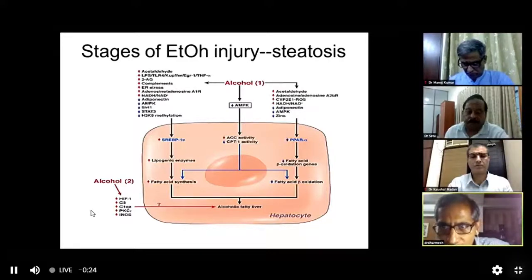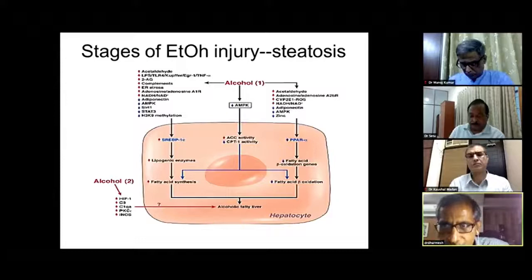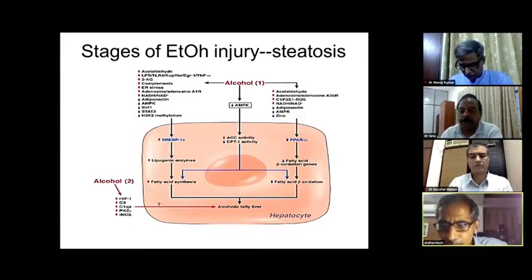Once the malonyl coenzyme A is formed, that is the commitment of the cellular pathways to go on to form fatty acid chains. This is called fatty acid synthesis. So malonyl coenzyme A is the most important step. As soon as malonyl coenzyme A is formed because of increased acetyl coenzyme A, it inhibits CPT1. CPT1, carnitine palmitoyl transferase 1, is what introduces the fatty acids into the mitochondria to cause their beta oxidation. So this is the most important reason why you get an impaired beta oxidation of fatty acids and a commitment to long chain fatty acid synthesis.